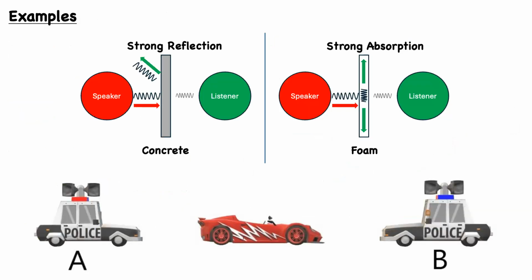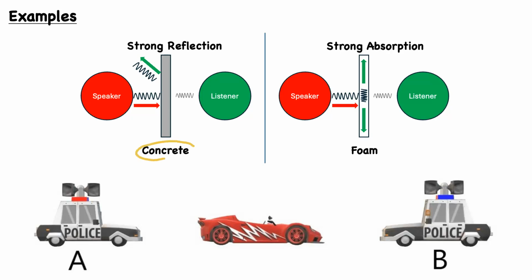Now let's take a look at two more examples. The first example, we have a speaker and a listener which are separated by a barrier. In the left-hand case, we have a concrete barrier, and on the right-hand case, we have some foam. So let's consider how sound would propagate from the speaker to the listener in both cases.